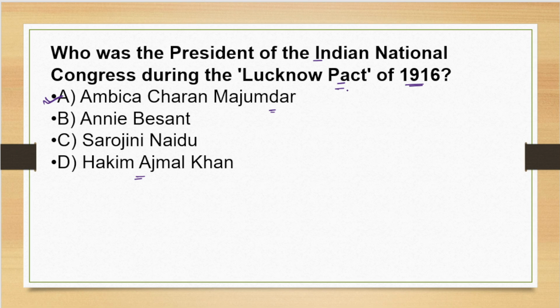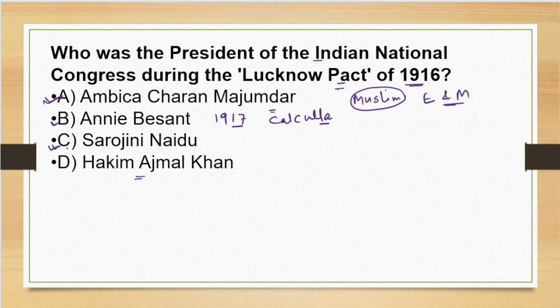in this pact, moderates and extremists reunited, and the Congress signed the pact with the Muslim League, right? And it was very important as the extremists and moderates united. Now, Annie Besant was the first woman president of INC, who presided over the 1917 Calcutta session, right?